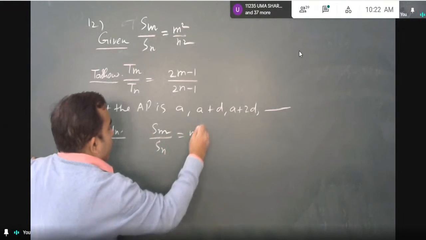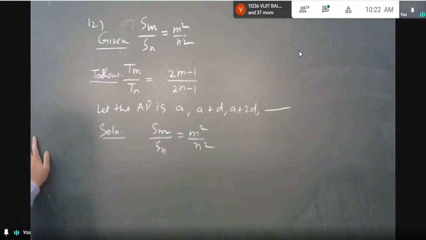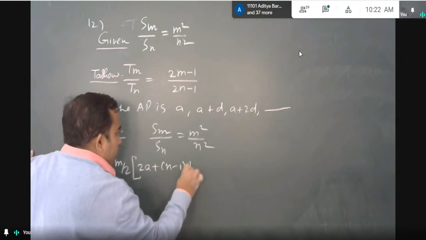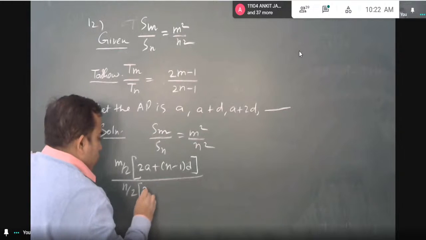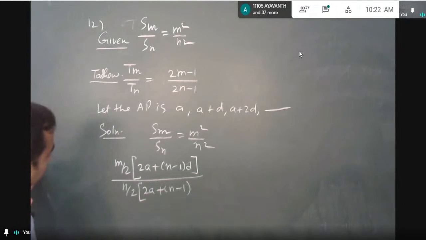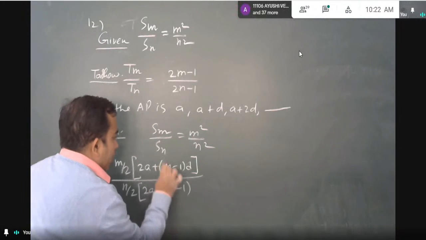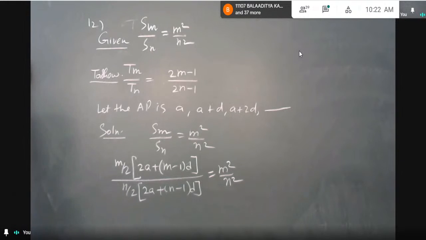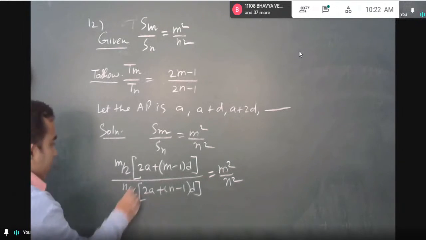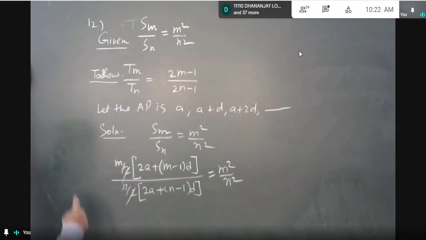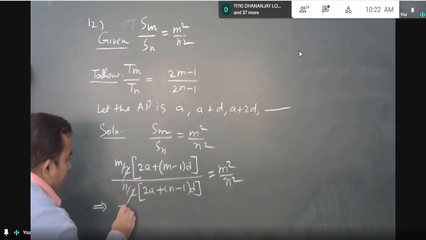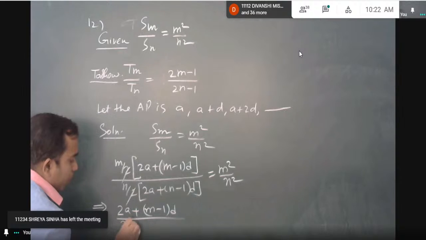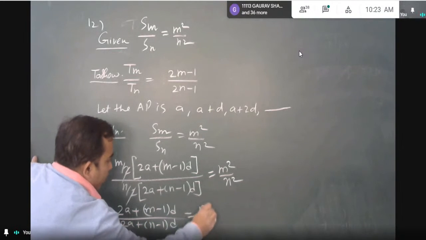I am going to expand Sm and Sn and write their formula. Sm is m by 2 into 2a plus m minus 1 into d, whole upon n by 2 into 2a plus n minus 1 into d, equals m squared upon n squared. The 2 gets cancelled, one m gets cancelled, one n gets cancelled, and finally 2a plus m minus 1 into d whole upon 2a plus n minus 1 into d equals m upon n.